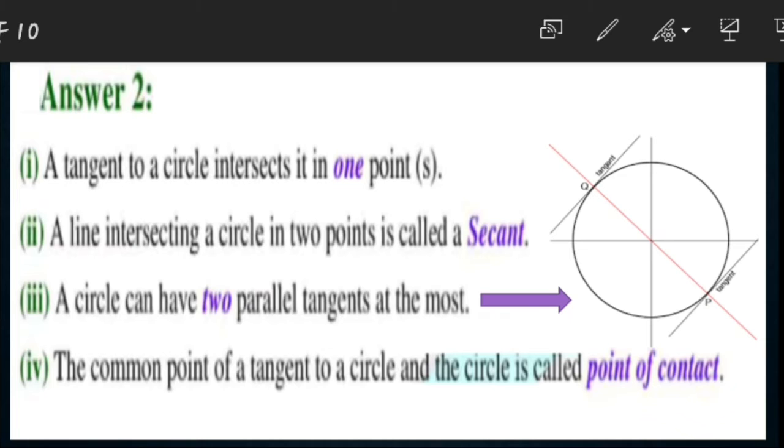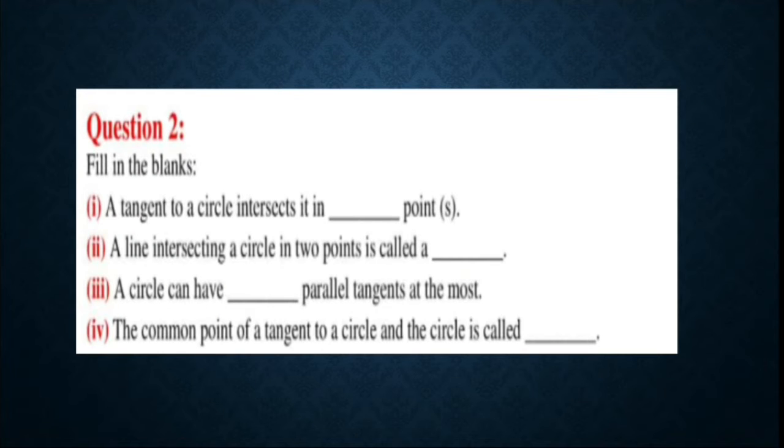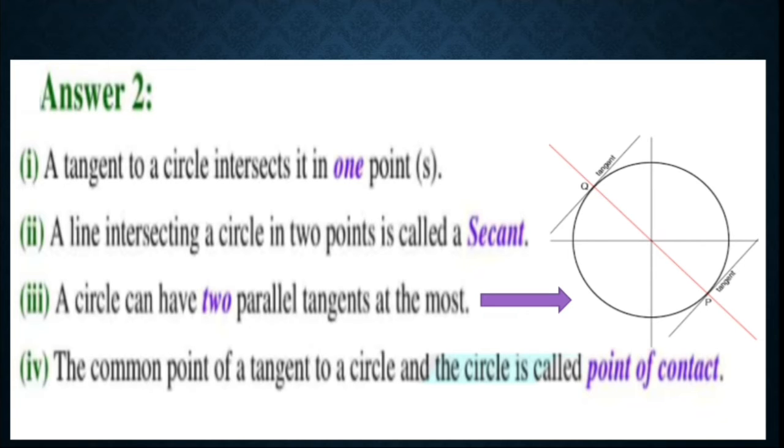Okay. Now next question. A circle can have dash parallel tangents at the most. Look at the diagram also. A circle can have two parallel tangents at most. Why? Suppose here is Q point and here is P point. Now join this Q and P point so that it passes through the center. That means you can say that PQ is a diameter.